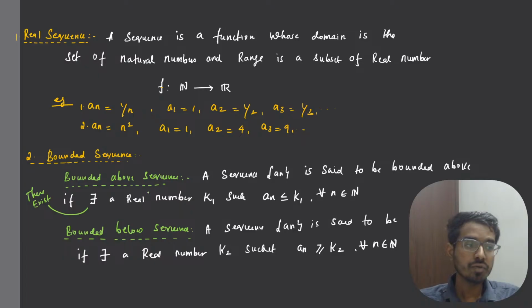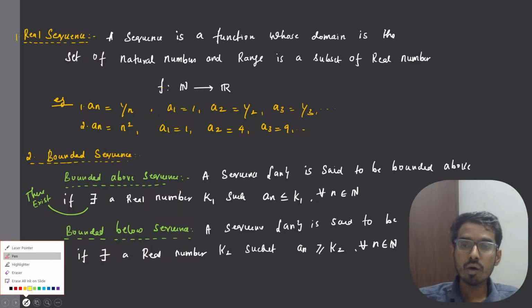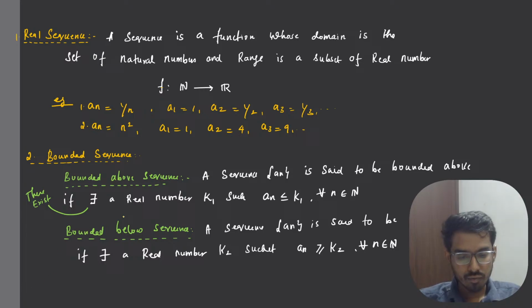If a sequence is bounded above as well as bounded below, then we say that sequence is a bounded sequence, right? What is a bounded sequence?